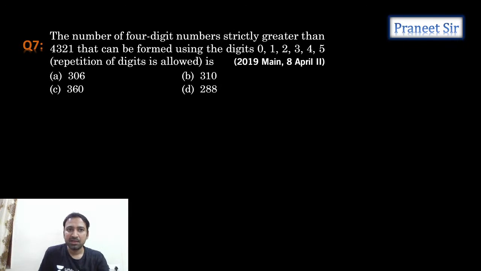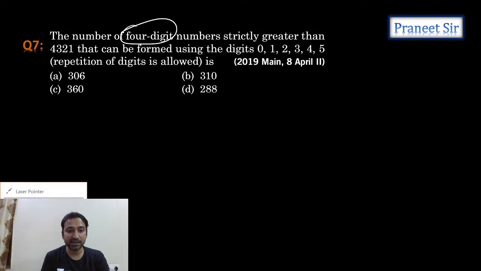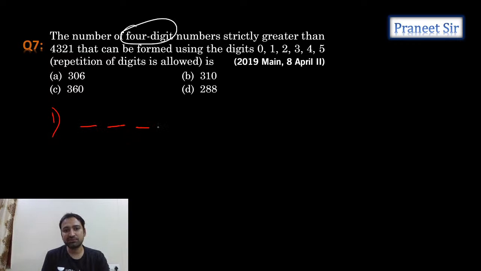So clear now? It should be a 4-digit number, clearly he is saying, and it should be greater than 4321. So the first possibility we can take is the 4-digit numbers starting with 5. Each and every number starting with 5 is greater than 4321 or not?